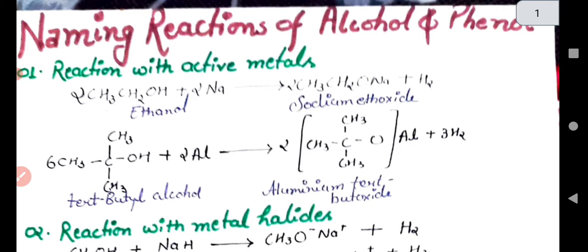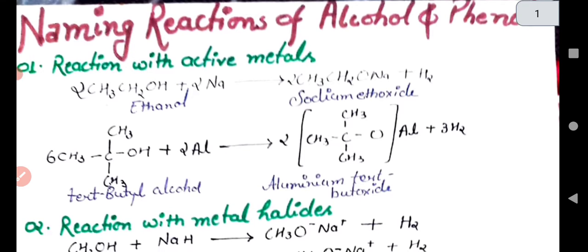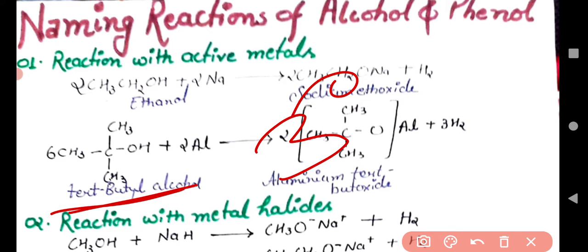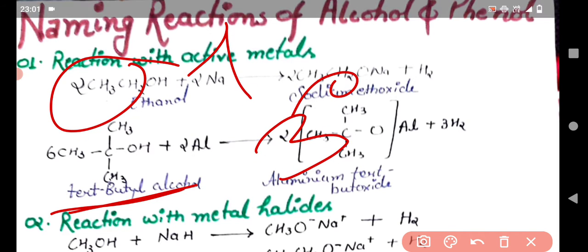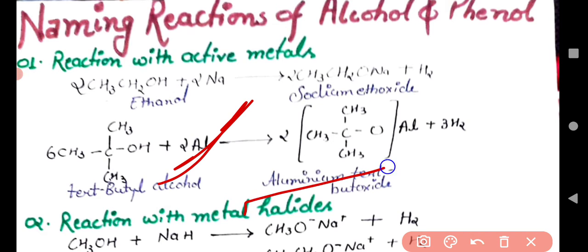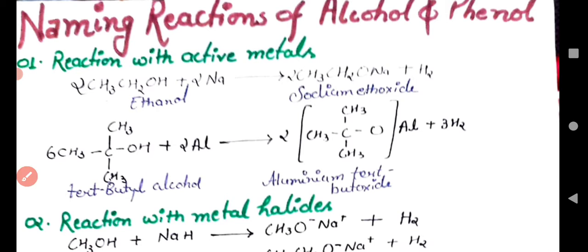If we take another compound, that is known as tertiary butyl alcohol. This is tertiary butyl alcohol. It means a third degree alcohol, and here there is only a first degree alcohol. When tertiary butyl alcohol reacts with aluminium, aluminium tertiary butoxide is formed.